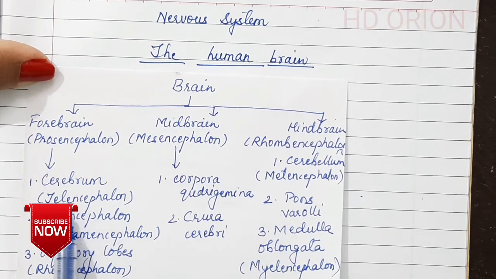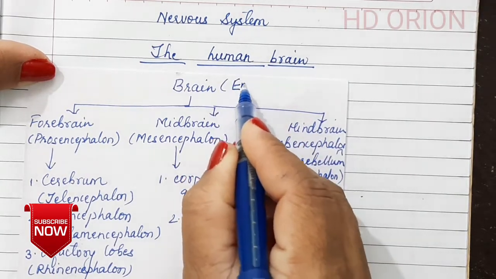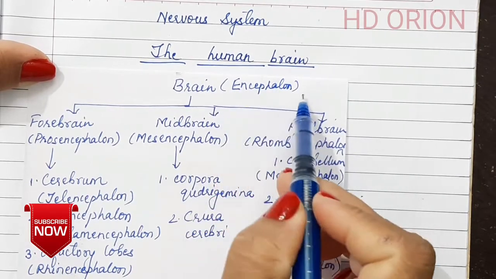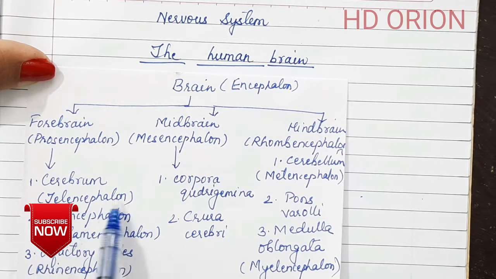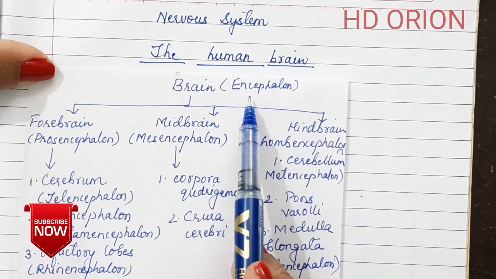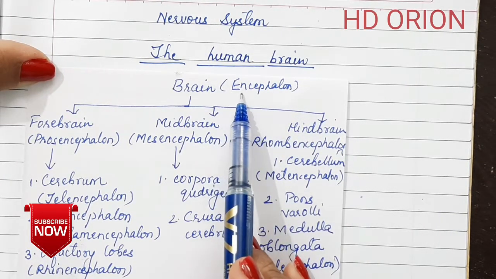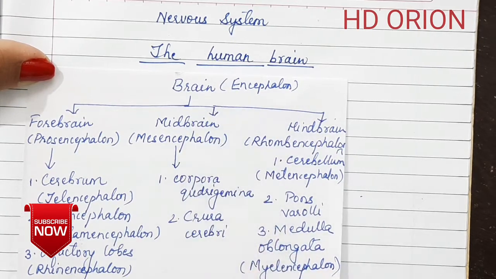All these words actually have the word encephalon, as brain is also known as encephalon. So in front of this word encephalon, these words like tel, thalam and rhine can be added to make the complete words telencephalon, thalamencephalon and rhinencephalon. Earlier also in my previous videos I have discussed what encephalon means. En means within, cephalon means head. Within the head the brain is present.